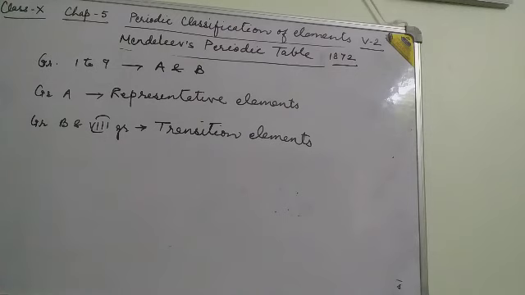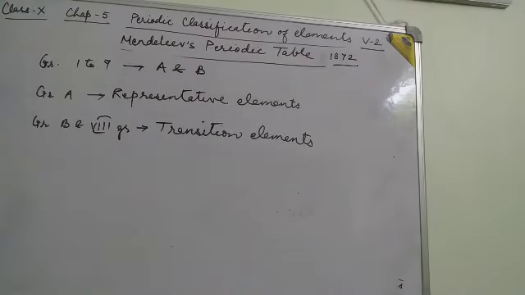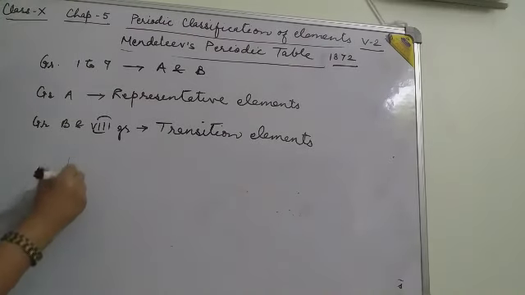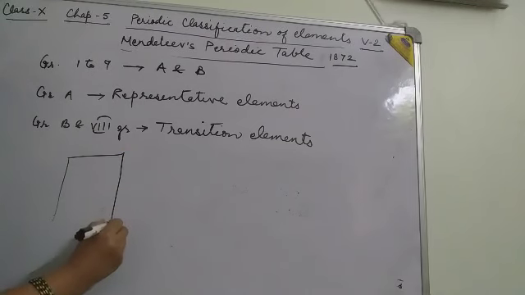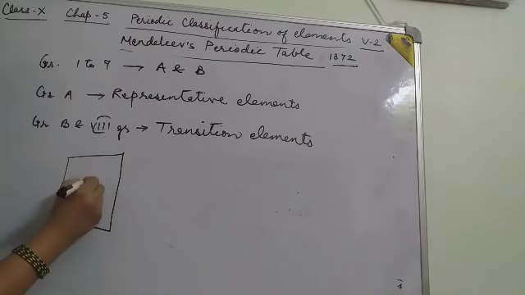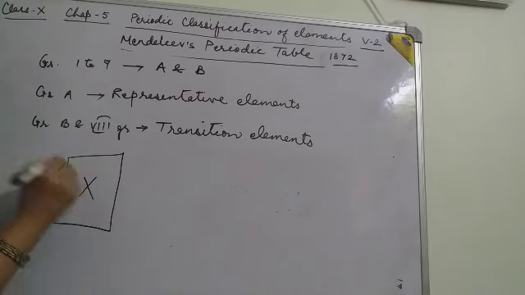Next, the periodic table has some features. He made a card and wrote the name of the element.